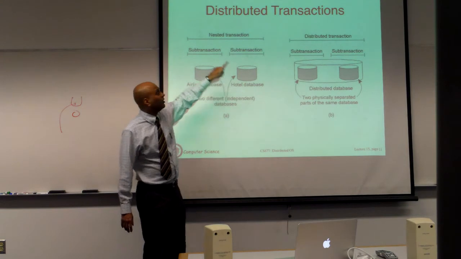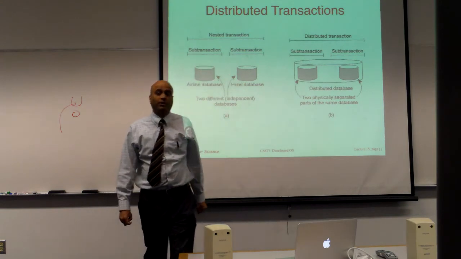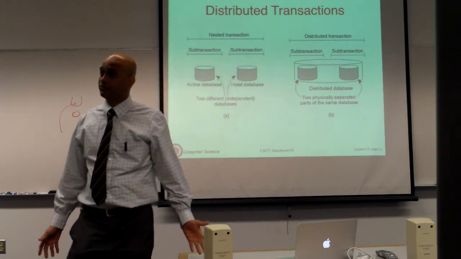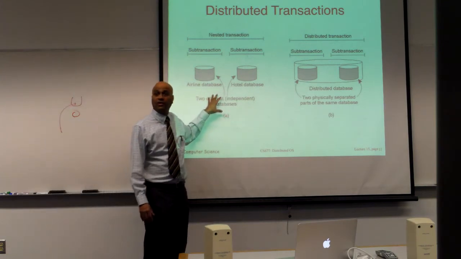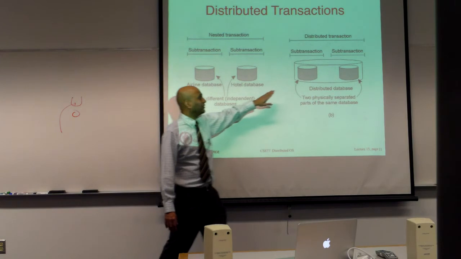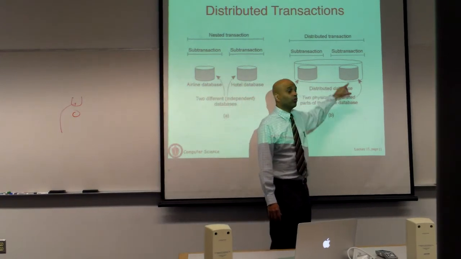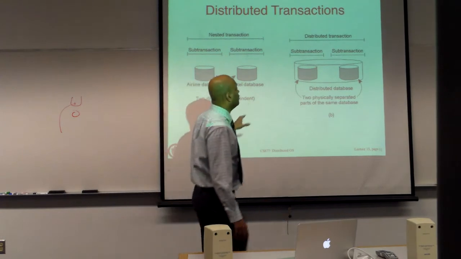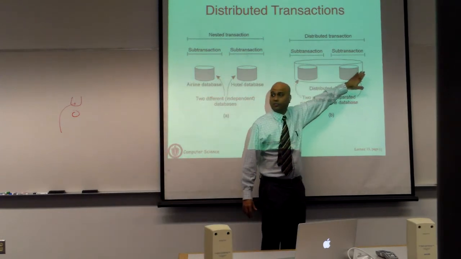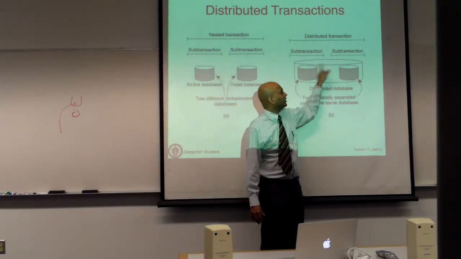What we are going to do is not this, but we are going to implement what is called a distributed transaction. In a distributed transaction, you don't have independent databases, but rather your database itself is distributed. So you have two copies, or you split the database into smaller databases, and it gives an illusion of a single larger logical database. That's what is shown here.